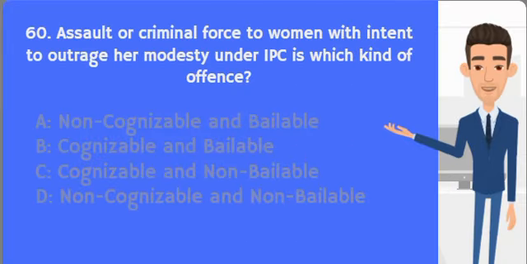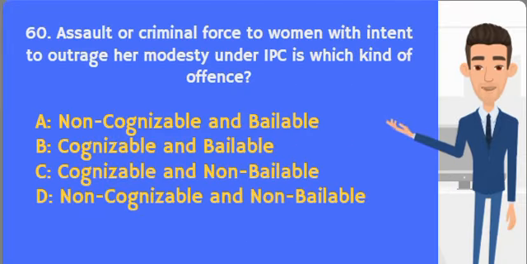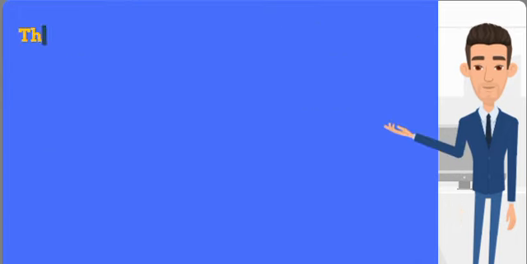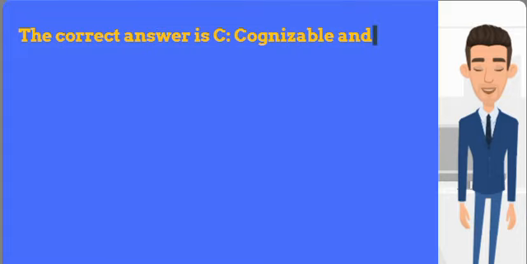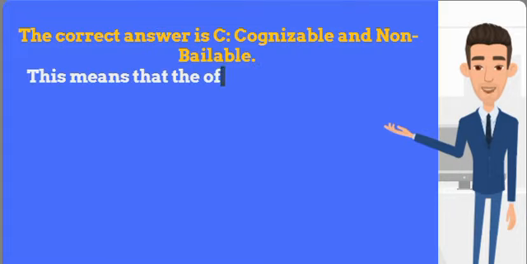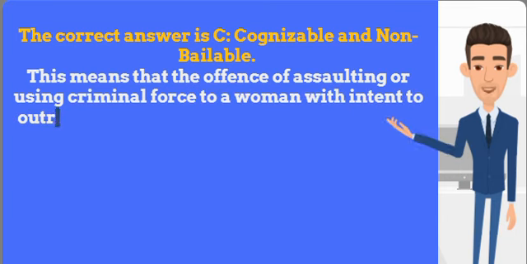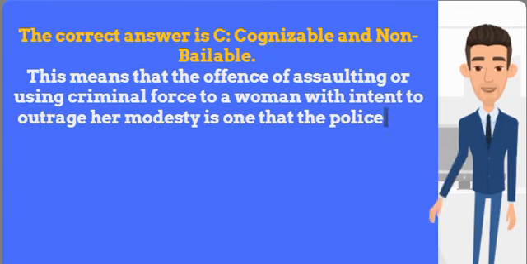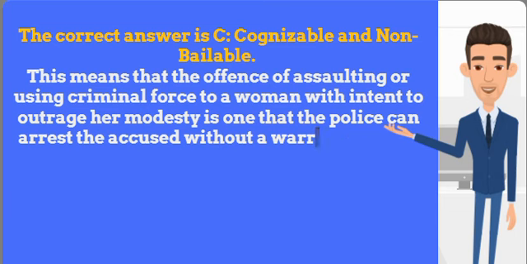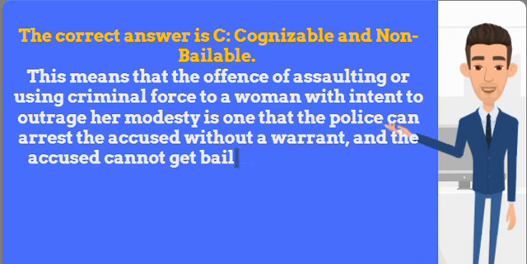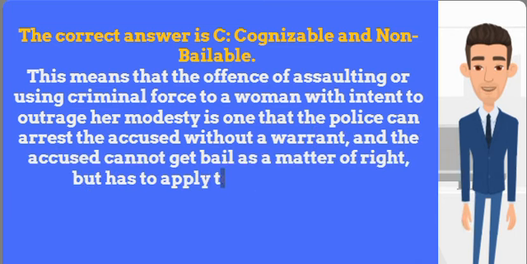60th question is: assault or criminal force to women with intent to outrage her modesty under IPC is which kind of offense? The correct answer is C, cognizable and non-bailable. This means that the offense of assaulting or using criminal force to a woman with intent to outrage her modesty is one that the police can arrest the accused without a warrant, and the accused cannot get bail as a matter of right, but has to apply to the court for it.